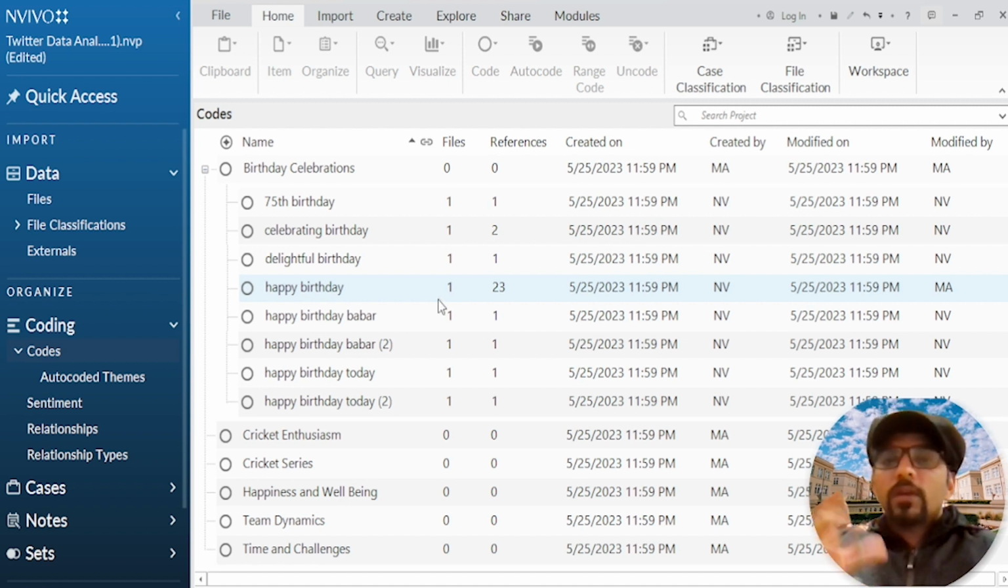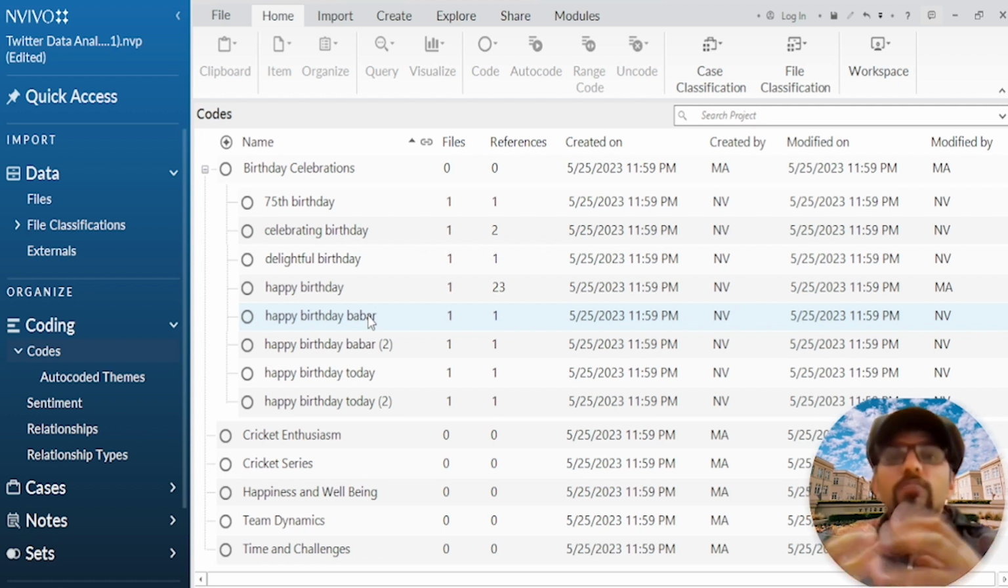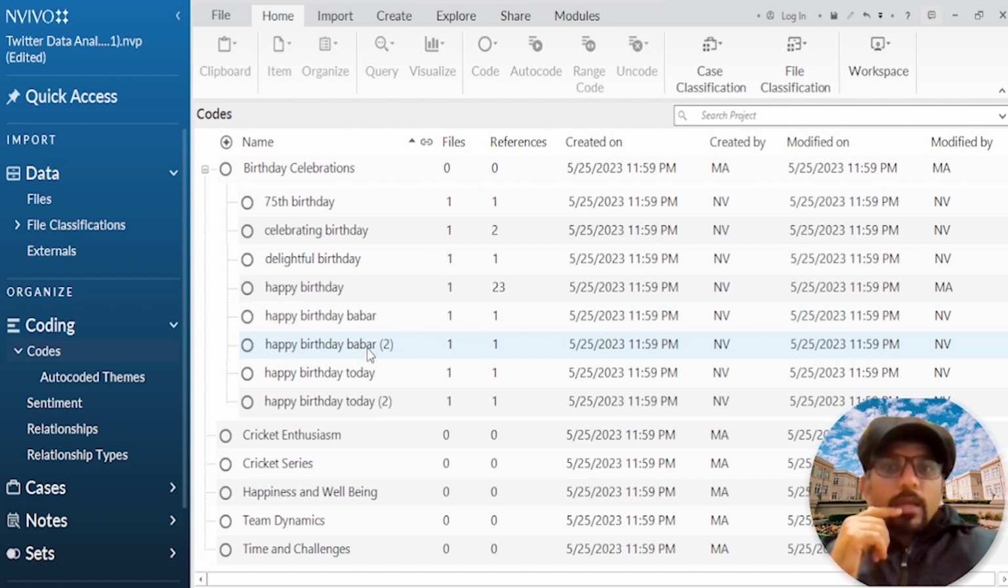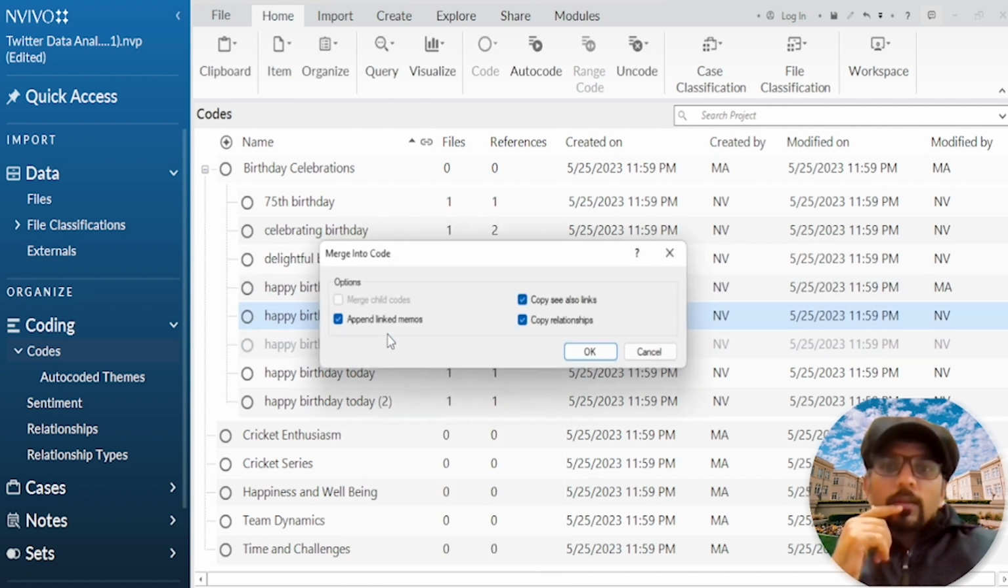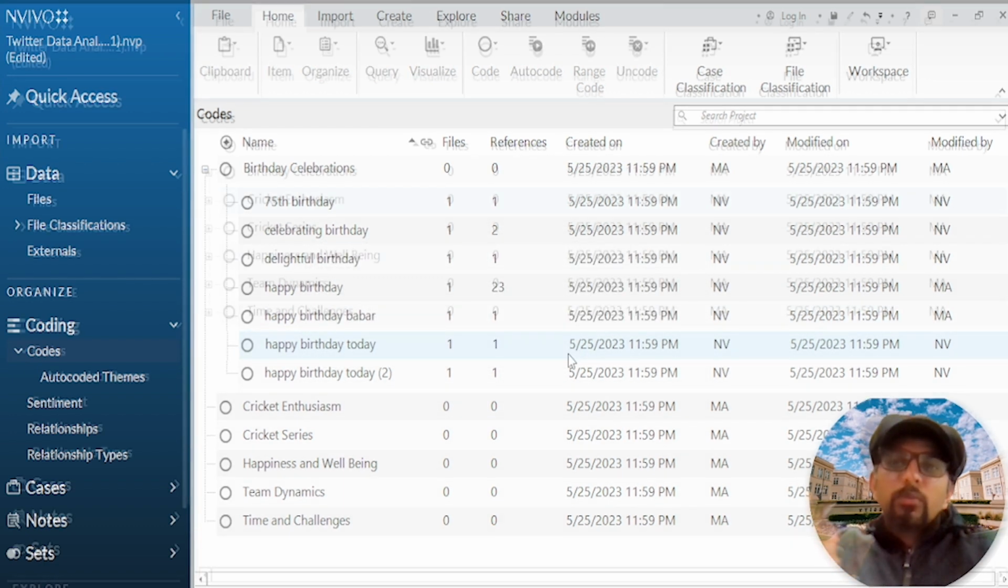If 2 themes have identical content, when you merge them into one, the references or the sentences will not be added but omitted, and it will not bind you. So it is a good thing. If you have similar content and you are merging 2 themes, that text will appear one time only. Similarly, happy birthday Babar, we have to merge them as well. So you have to repeat this process.